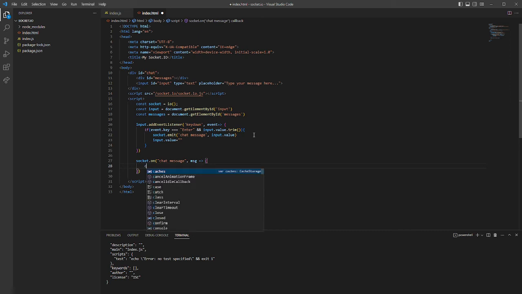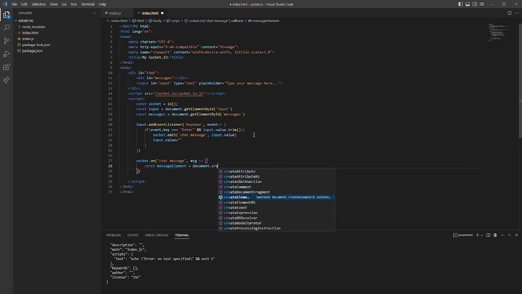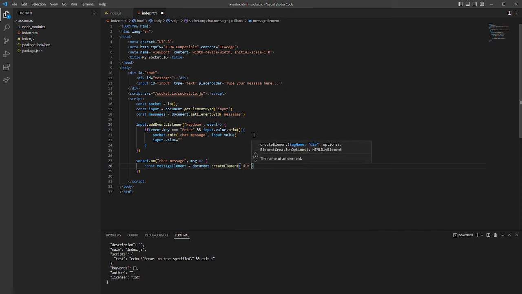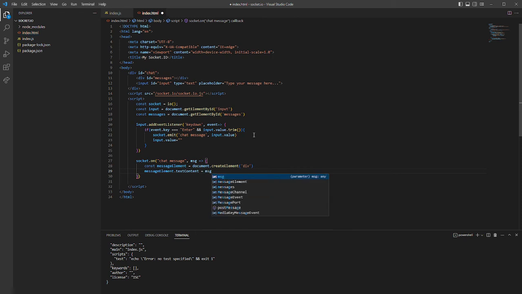So first we'll make a message element, for example, and we'll use document.createElement. So right now we're creating an element that will be a div. Next, to the message element that we just created, we'll assign textContent, so what we just sent, as the msg, I mean message.